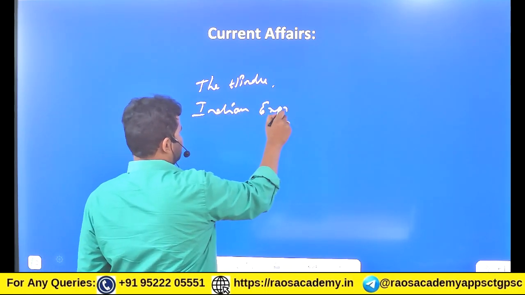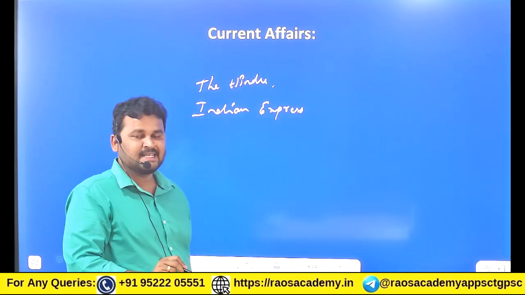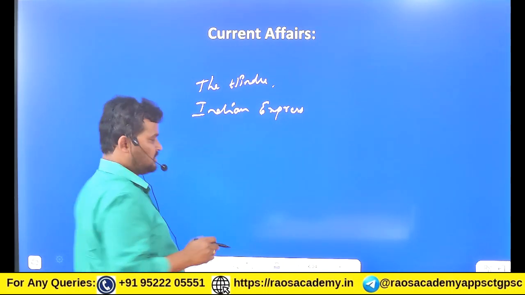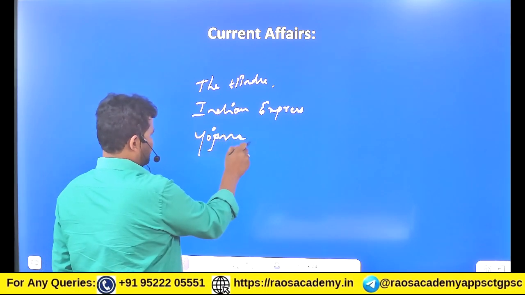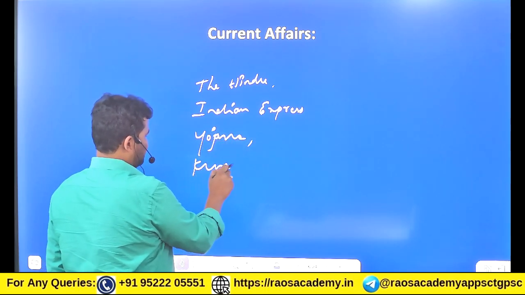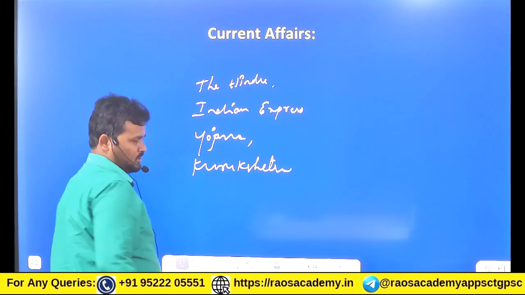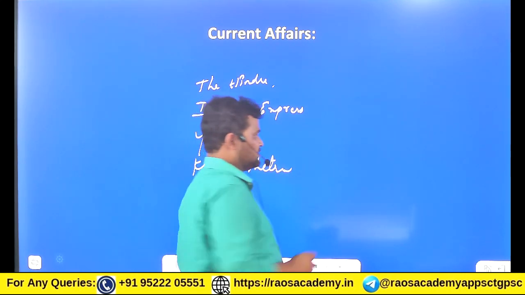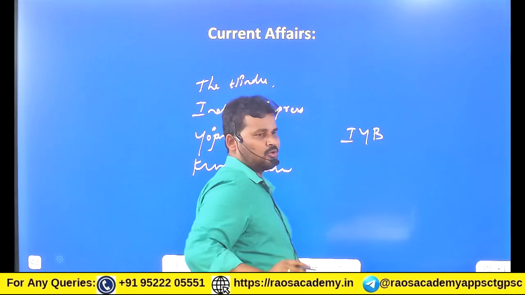Then you have to cover the Government of India's magazines like Yojana. You have to read Yojana. One more magazine, Kurukshetra, and one more yearly book, that is the India Yearbook. You have to read this.